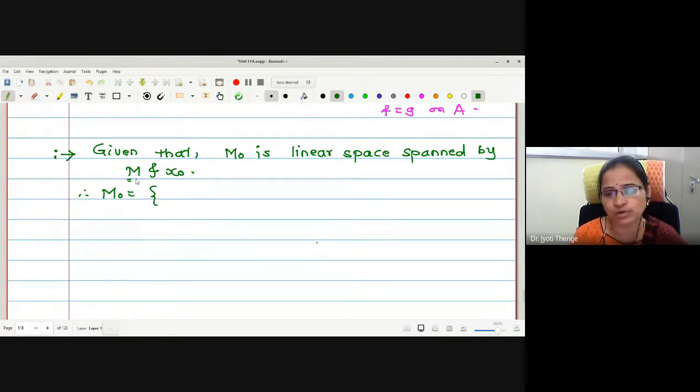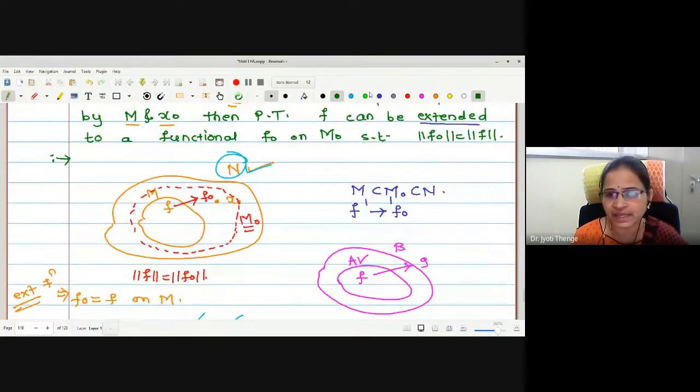Now, we wanted to write the space spanned by M and x naught. Therefore, for the element of capital M, I will take a small m, say. And here it is x naught. And we want the linear combination of these two elements. This small m itself will be a linear combination of elements of the basis of the space M. But we were not discussing what is the basis of M and then writing the linear combination.